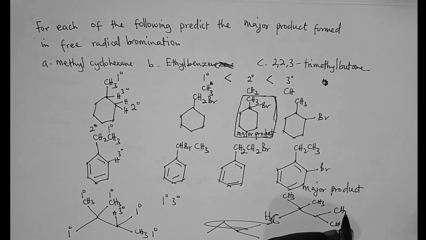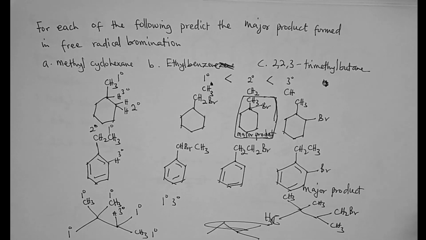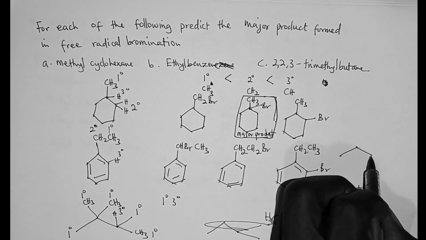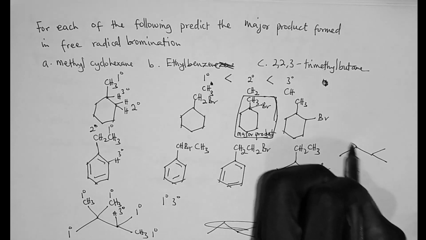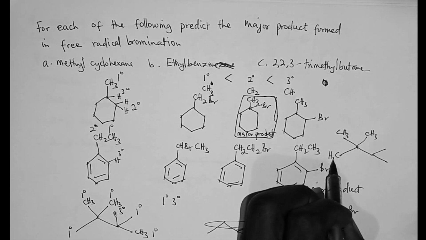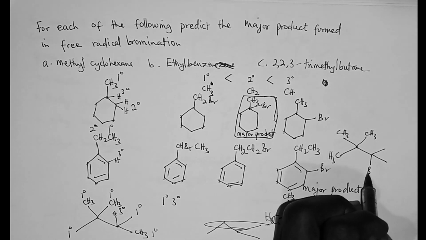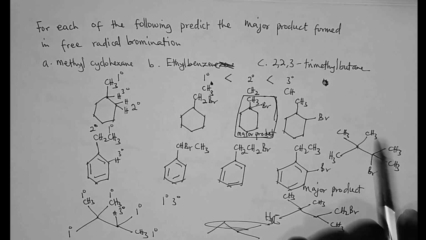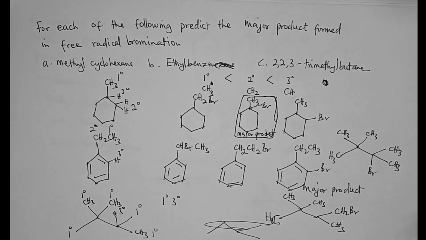Then let me write CH2Br. So this is one of the products that can form. And then the one from the tertiary proton, let me write that product here. There is CH3, CH3, and CH3 is also here. Then here is Br, and we have a CH3 here, and then a CH3 here. So these are the 2 different products that can form.